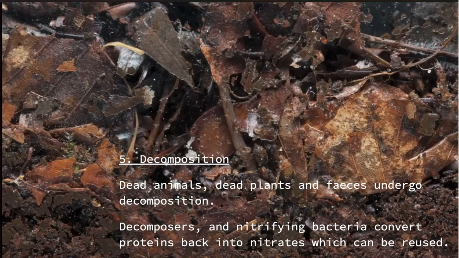And this also happens when we and other animals go to the toilet. Your excrement, your feces, your urine gets broken down back into nitrates so that they can be reused. These 5 processes are what makes up the nitrogen cycle. Lightning and nitrogen fixing bacteria pulls that nitrogen out of the atmosphere, turns it into nitrates, and then it cycles around nicely. And it should stay that way forever.